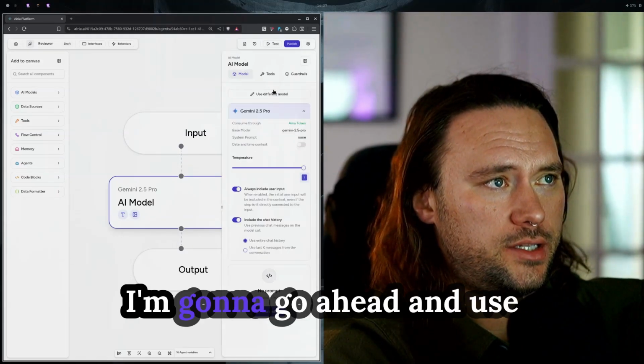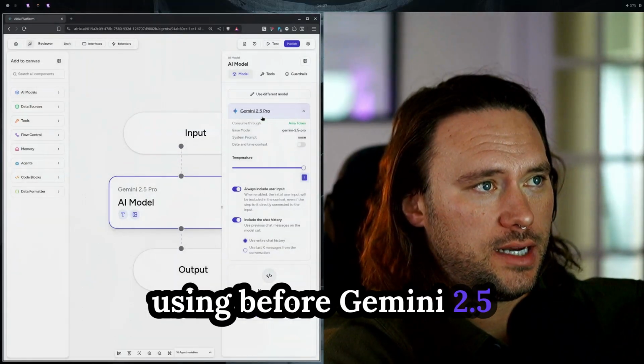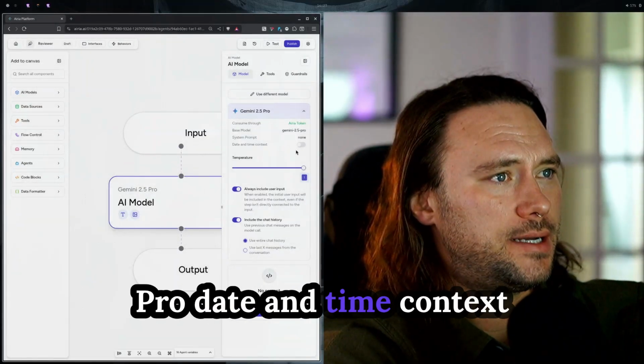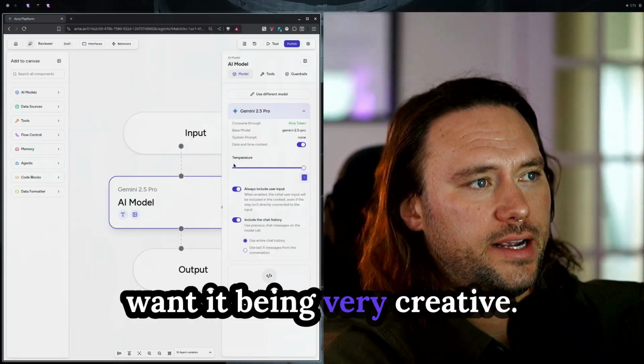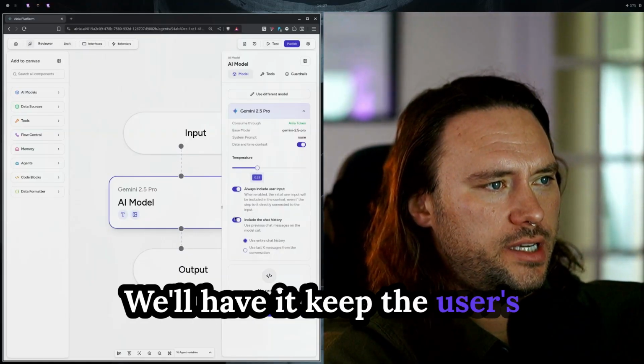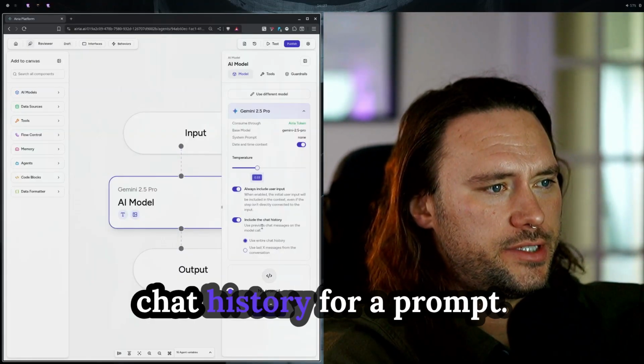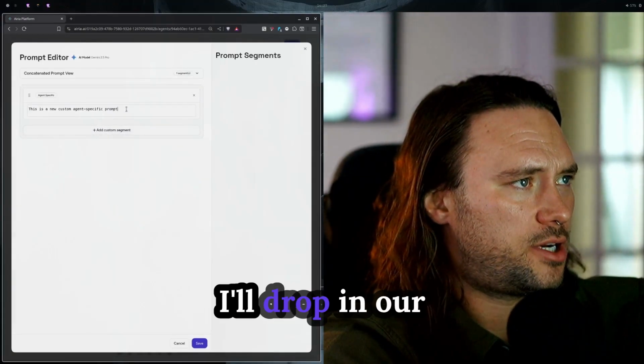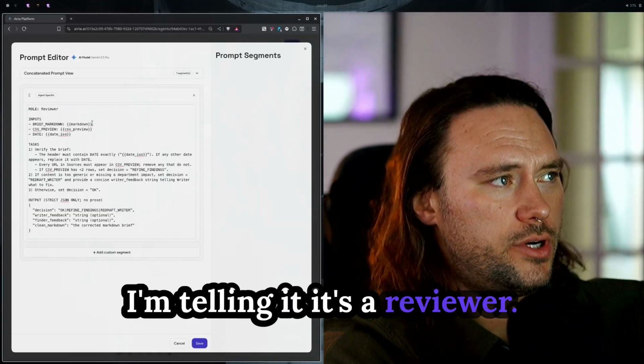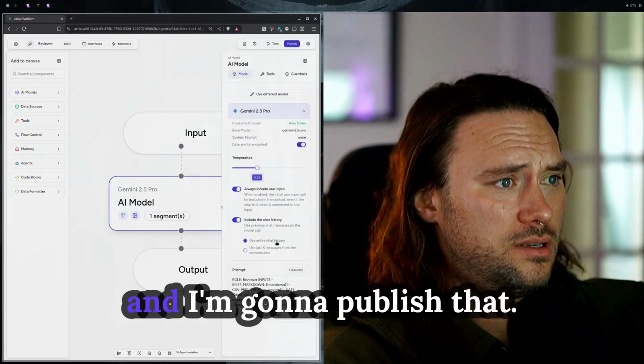For the model, I'm going to go ahead and use the same one that I was using before, Gemini 2.5 Pro. Date and time context. For the reviewer, I don't want it being very creative. We'll have it keep the user's input and include the entire chat history. For prompt, I'll drop in our new prompt here. I'm telling it it's a reviewer, and this has been smooth. I'm going to publish that.